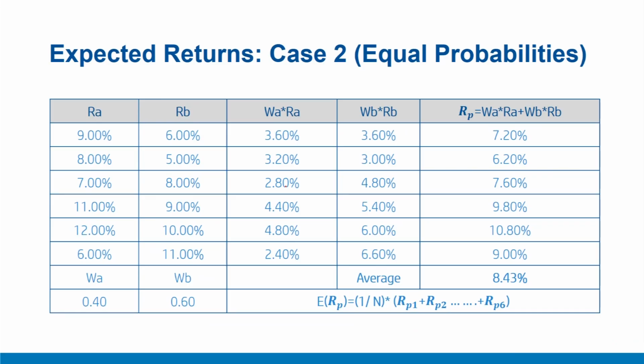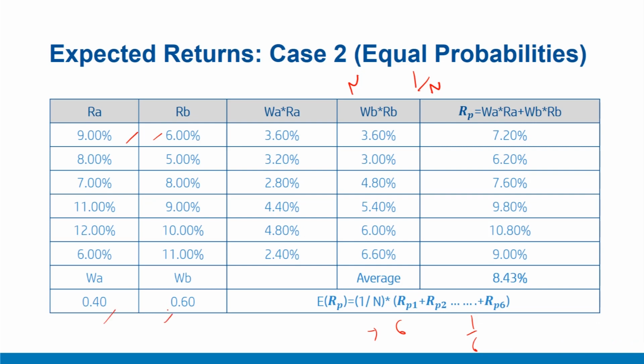Let us consider another case where all the possibilities are equal. That means all the scenarios have equal probabilities, and if let's say we have n possible scenarios, then each scenario will have 1 upon n probability. In this case, since we have 6 possible scenarios, each scenario will have 1 by 6 probability. And therefore, to start with, we have the corresponding returns.